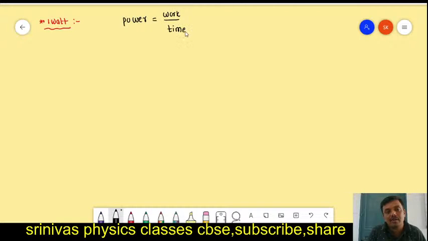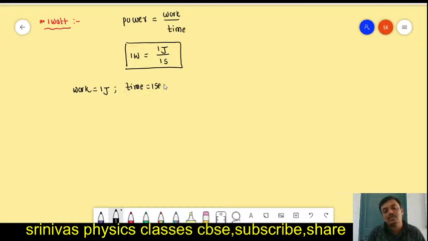Power we take as 1 watt, work we take as 1 joule, time we take as 1 second. Then 1 watt is equal to 1 joule by 1 second. Or otherwise, you can take the work as 1 joule and the time as 1 second.